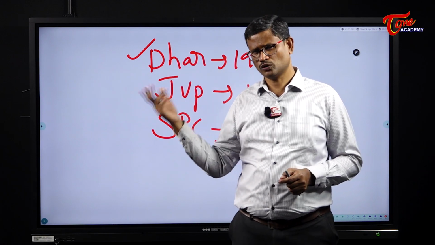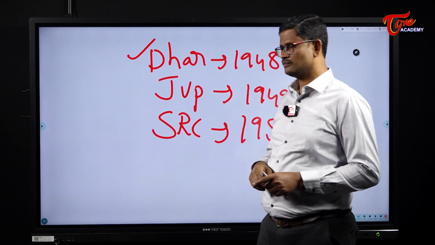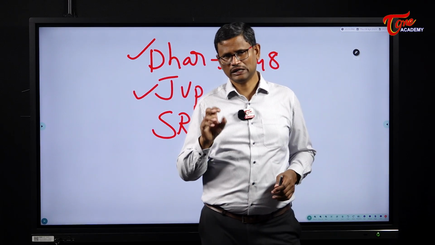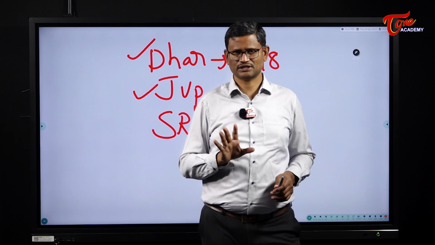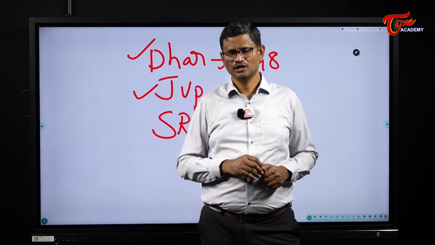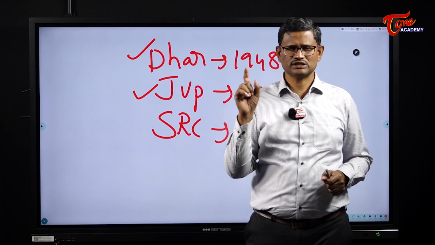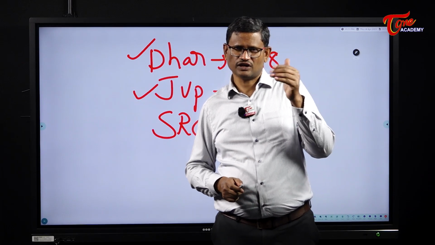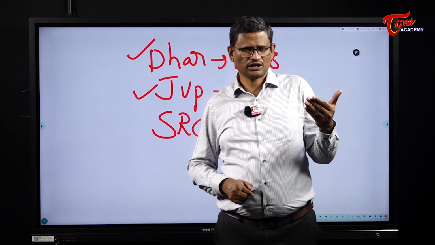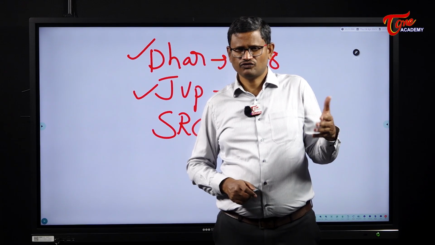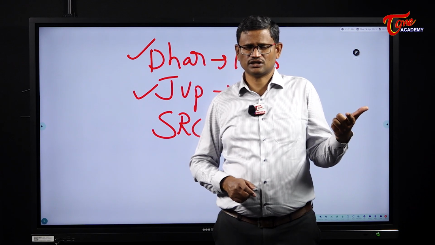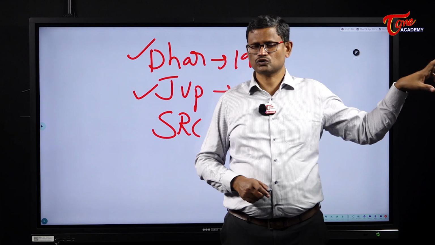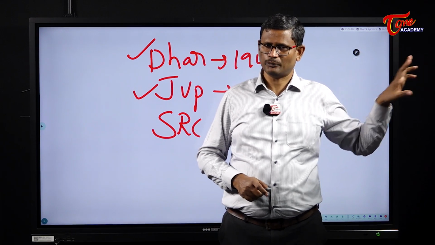Later on, one more committee was appointed, that is a JVP committee in 1949. So this committee had 3 members: Pandit Jawaharlal Nehru, Sardar Vallabhbhai Patel, Pattabhi Sitaramaiah. That's why it is called JVP committee. Even JVP committee also rejected reorganizing the states on the basis of language, with the exception of Andhra state. So when it came to the creation of the state of Andhra, it favored creation of Andhra state on the condition that the Telugus should not make a claim over the city of Madras.